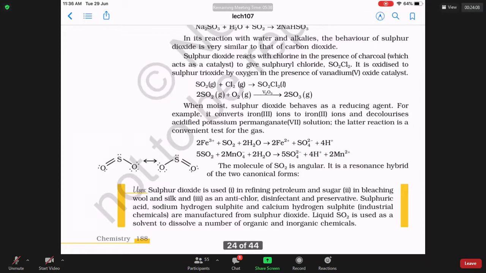What is the most important property of SO2? It is a reducing agent. What do you mean by reducing agent? It can lose electrons. How many electrons can SO2 lose? Each SO2 molecule can lose 2 electrons to become sulfate ion.